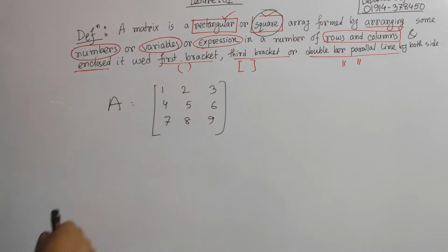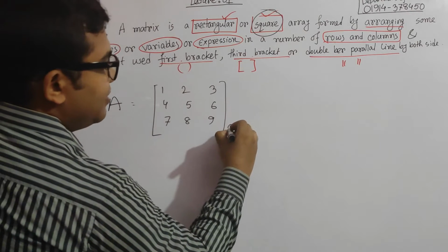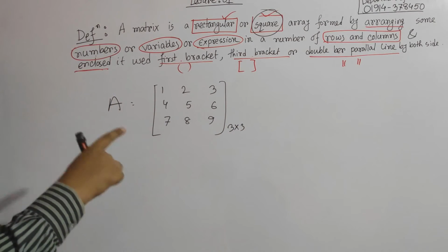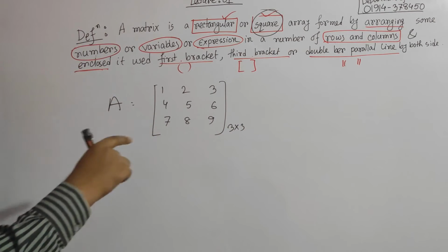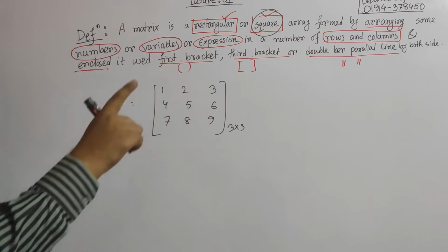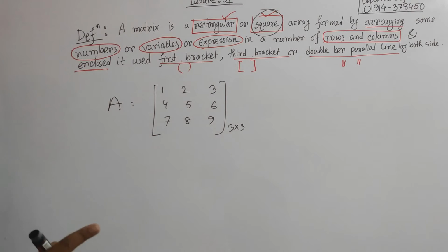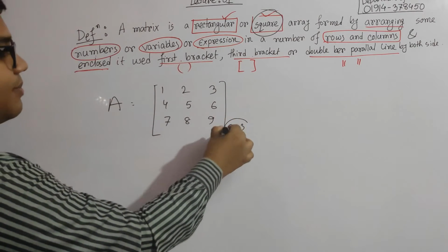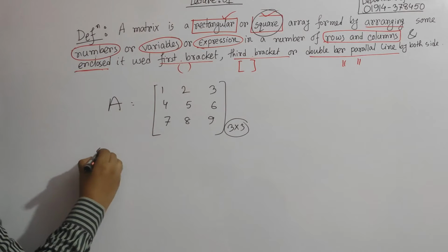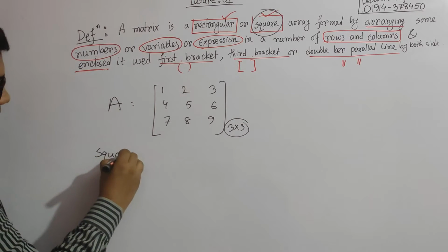This is a matrix of order 3 by 3, or the square matrix of order 3 by 3, with 3 rows and 3 columns. This matrix is known as the square matrix because of its same rows and columns. So we can understand the square matrix.